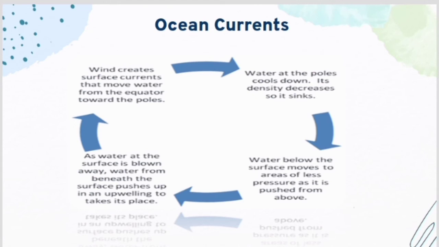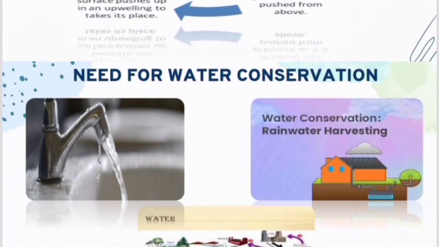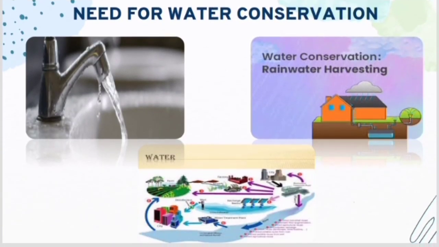Let's see the ocean current points. The water at the poles cools down, its density increases and it starts to sink. Then the water moves from the high pressure area to the low pressure area. Then it upwells and moves towards the equator. Like that, it changes the currents in the directions.